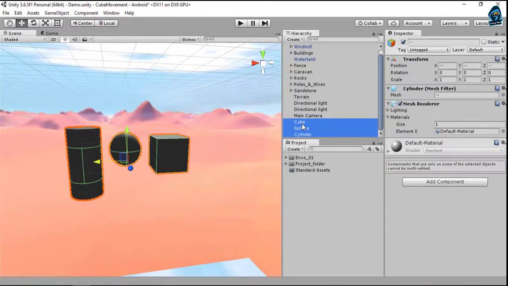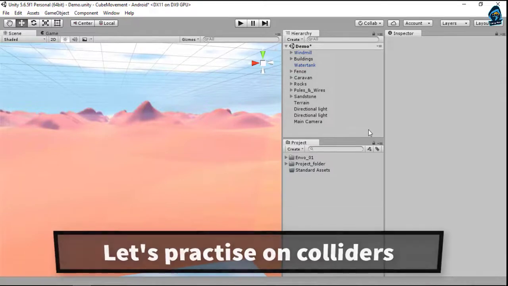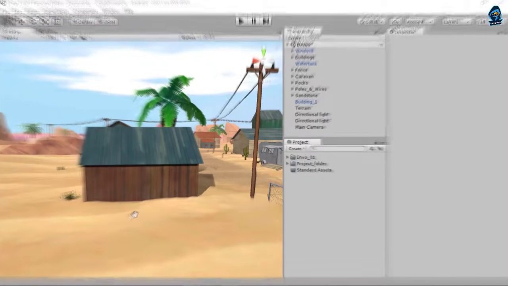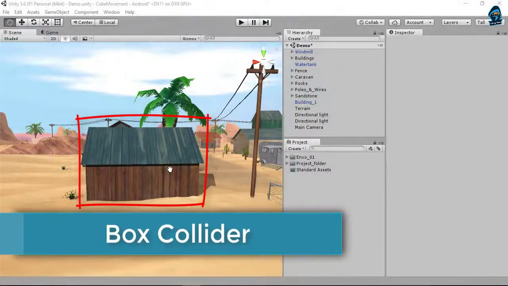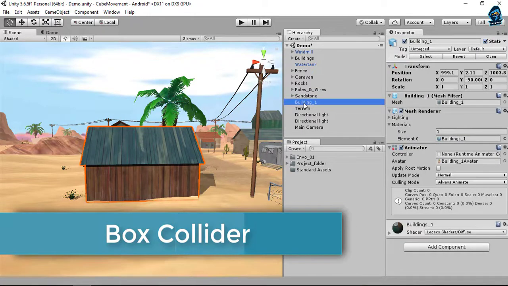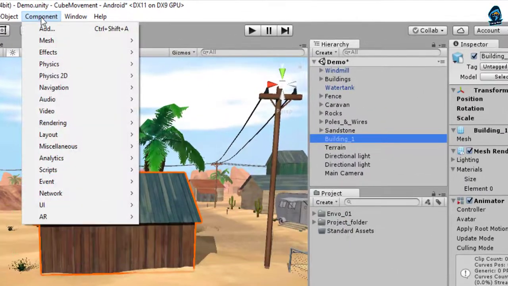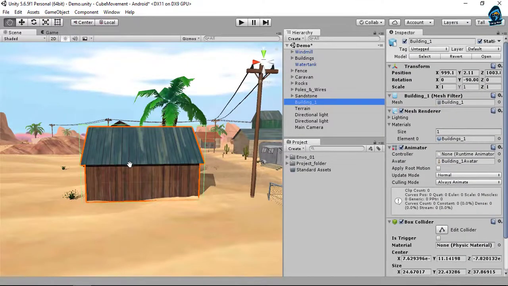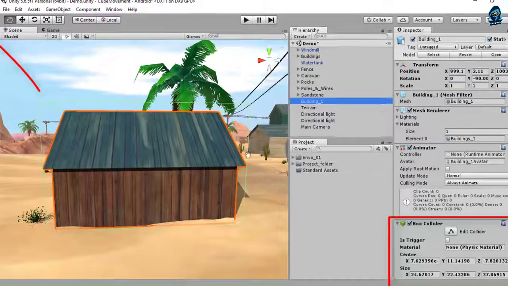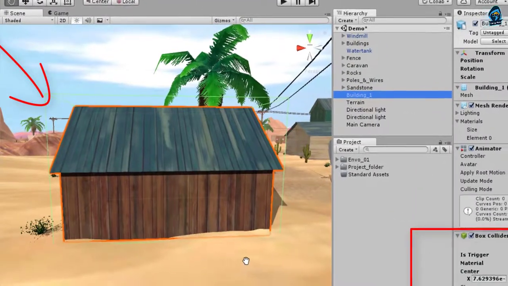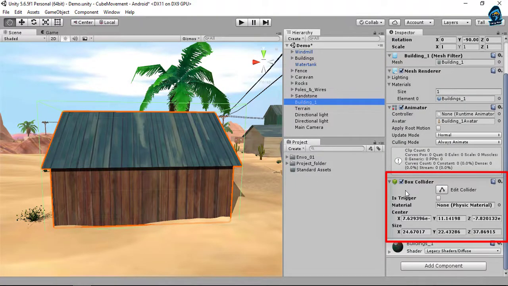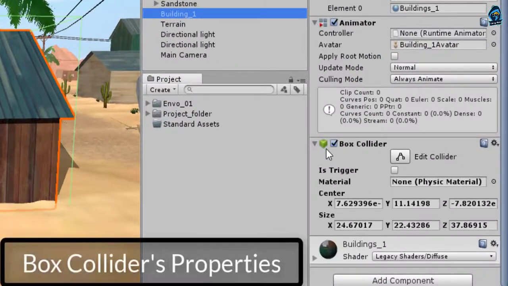So let's delete all these objects that we added and practice the colliders on our own and discuss their features in Unity. Let's start with the box collider. For the box collider, I selected this building number 1. To apply the collider on it, select the building, go to Components, Physics, and add the box collider. As you can see, this green line shows your collider. When you add the box collider, a component named box collider is also added into the inspector of building 1. Now let's discuss the properties of the box collider.